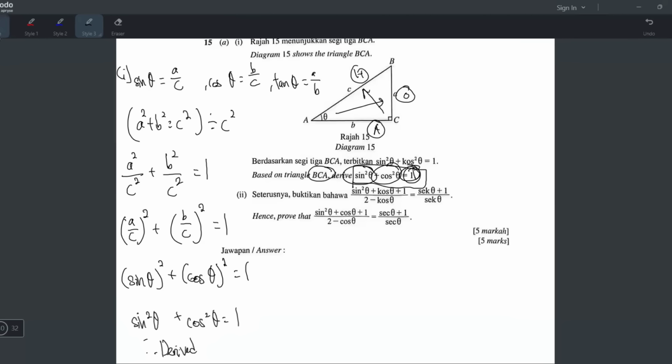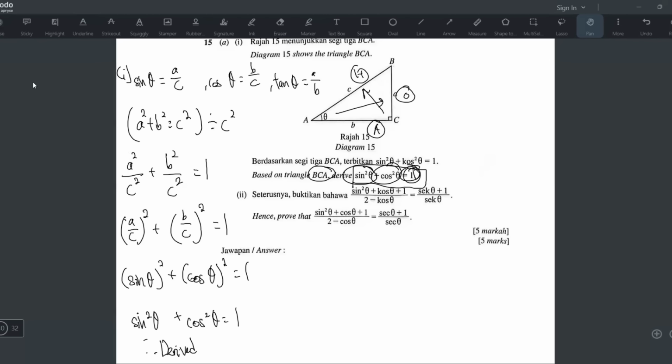Okay. Yeah, for derive questions, the hard part is always how to start. Yeah, the hard part is always what students struggle with, like not knowing how to start, right? Like the first few steps. When you can do the first few steps, the rest is quite easy one lah. Okay. Anyways, this is how you do it.